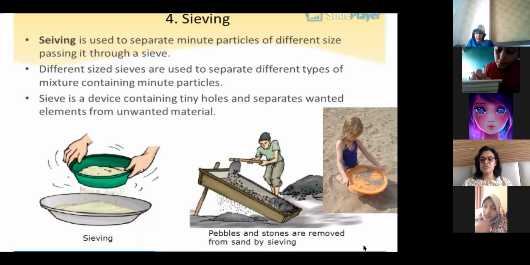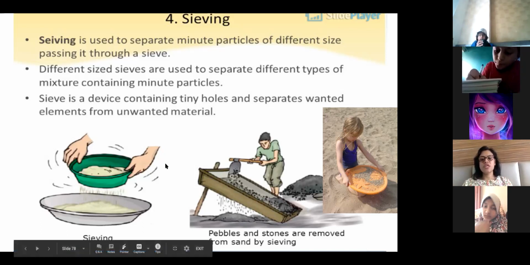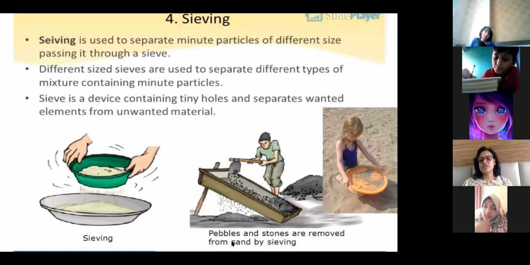Ma'am, there is no example of this. Any example you can write? Ma'am, you spoke of so many sieving examples. Flour, sand separated from stones and pebbles using a sieve. Yes, ma'am, bigger size impurities are separated from flour using a sieve. Okay, any example you can write. Ma'am, wait, I'm writing.